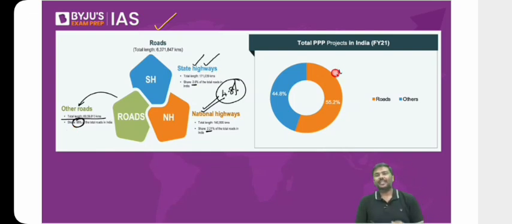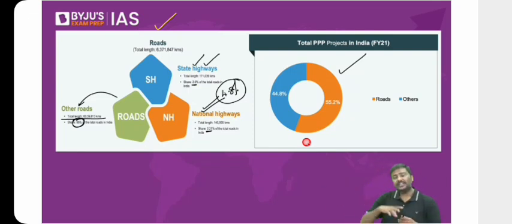Come to the other side. Yesterday I've told you this. If not, please observe this. We allow PPP, public-private partnership, in many sectors in India. I'm talking at the central government level. At the central level, that is at the union level, we allow PPP, public-private partnership, in many sectors. But please remember this, most of the PPP projects at the union level are within the road segment.